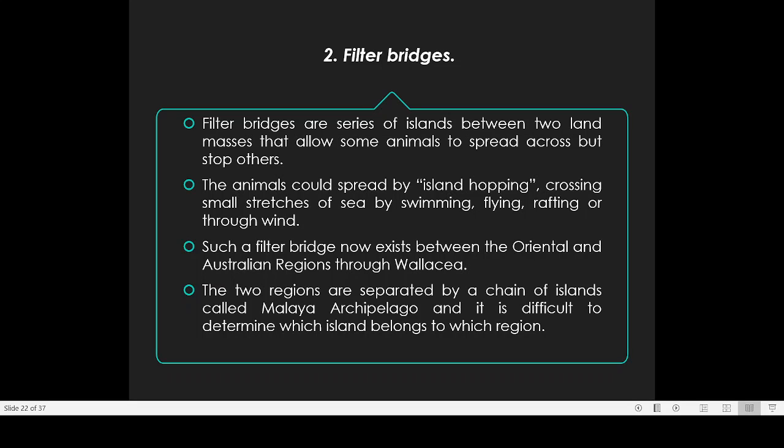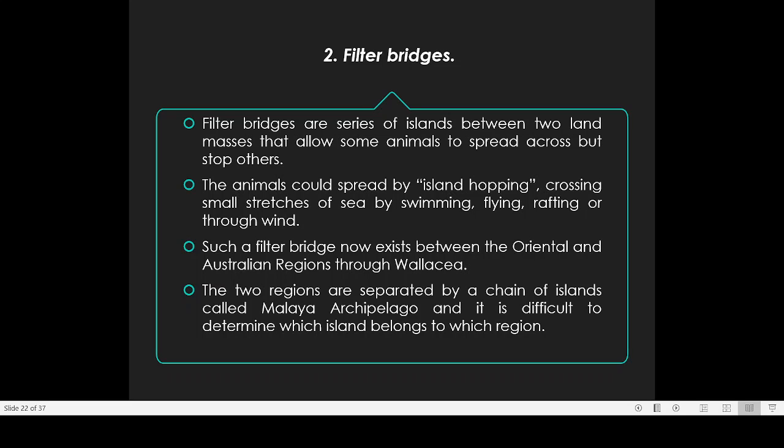Actually, animals are either swimming from one island to another island or flying from one island to another. So whatever method they are using, like swimming, then flying, another method is rafting. A raft is a changada. By using a raft, they can also move from one island to another. And the fourth means is by using wind. When there is heavy wind, smaller animals like butterflies or insects can easily get carried away by wind and reach a nearby island which is 50 kilometers or 100 kilometers away. So these are the different means which are used by animals for crossing the filter bridges.